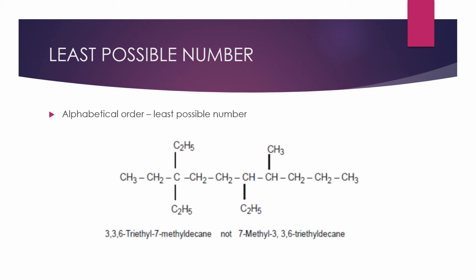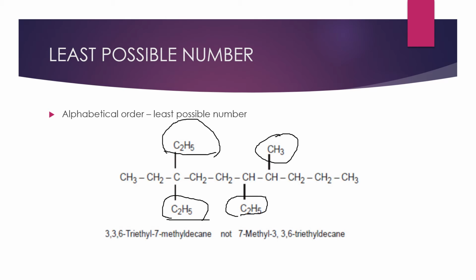We have to check whether it will come in the alphabetical order in the starting or next. So ethyl will come in the starting. So if you take ethyl groups, we have totally 3 ethyl substituents present here, and only 1 methyl group is there.